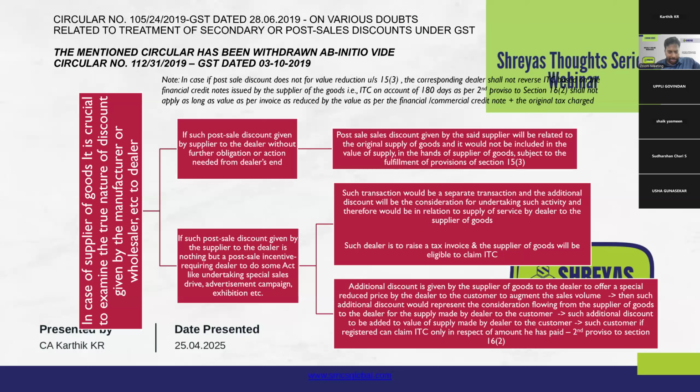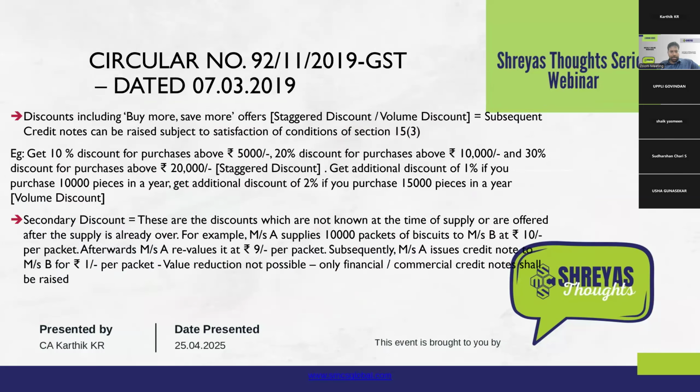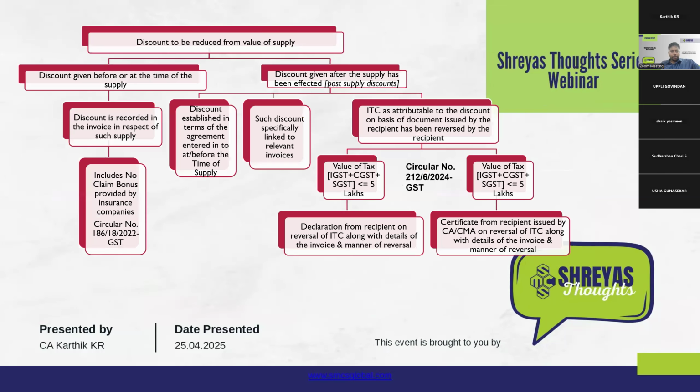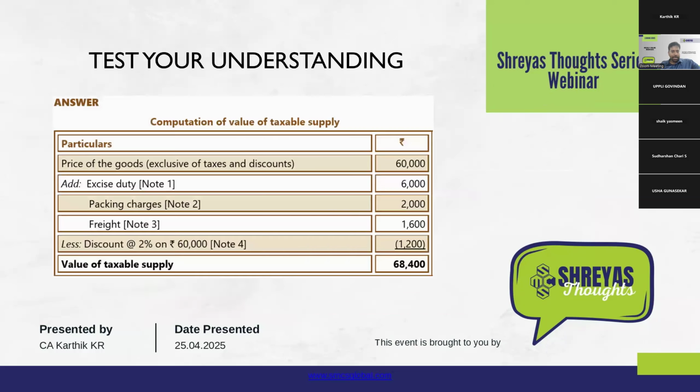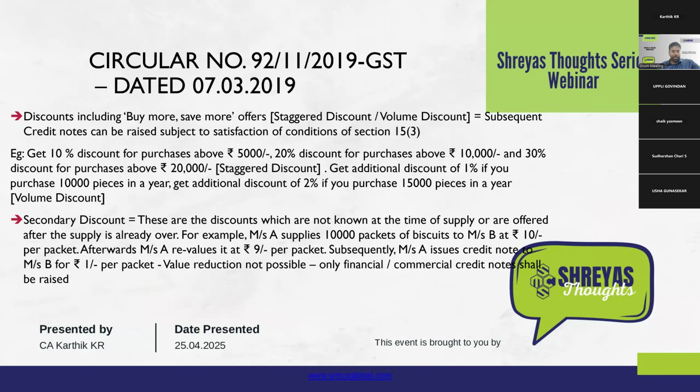So now the important point in this context, as we earlier saw, is the post-supply discount. Circular 92 did not address post-supply discount specifically, because it only said these are the kinds of discounts that are possible. Go back and refer to Section 15(3).